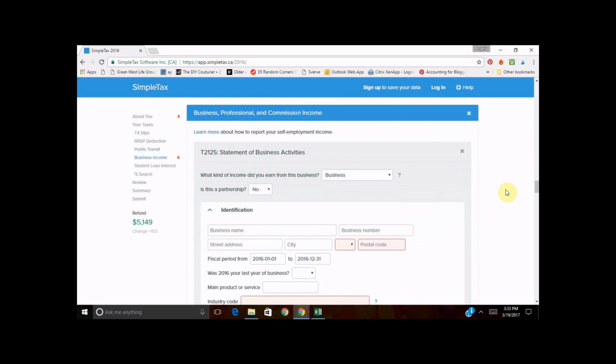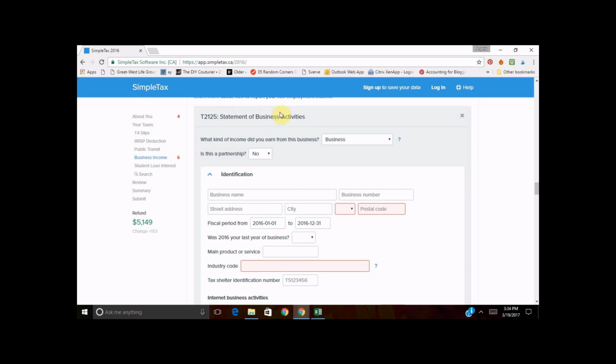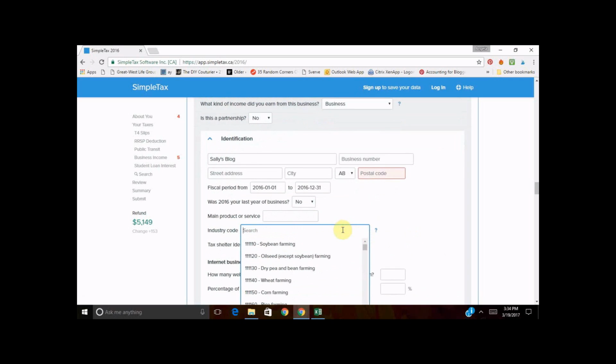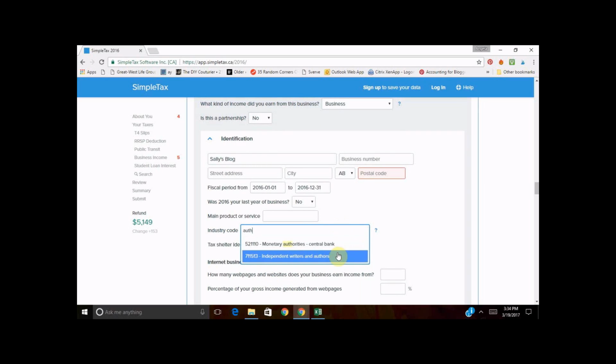And now this is why you're here. This is the big thing. This is how to do your statement of business activities. So we're going to call this Sally's blog. Sally's blog is in Alberta. It's really important to put in the province because, again, that impacts your taxes. No, this was not her last year of business. That's important just in case you're winding up your business. They need to know that. And I neglected to write this down, but I do know that independent writers and authors is the closest thing to a blog. So this is the industry code that you need.